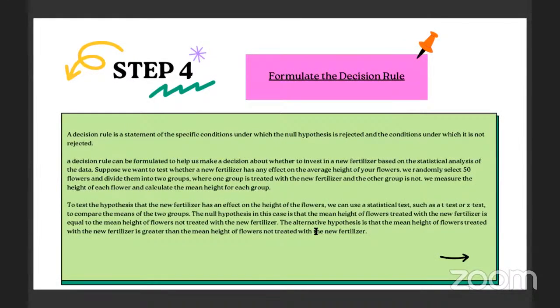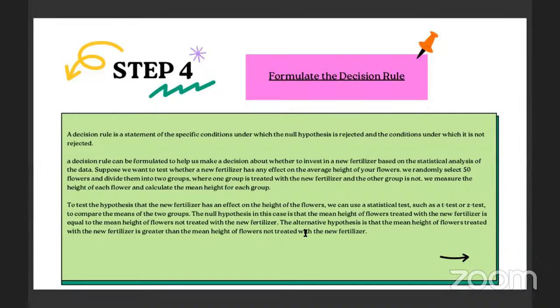Step 4, formulate the decision rule. A decision rule is a statement of the specific conditions under which the null hypothesis is rejected and the conditions under which it is not rejected. A decision rule can be formulated to help us make a decision about whether to invest in a new fertilizer based on the statistical analysis of the data.